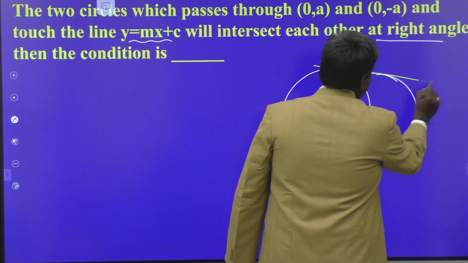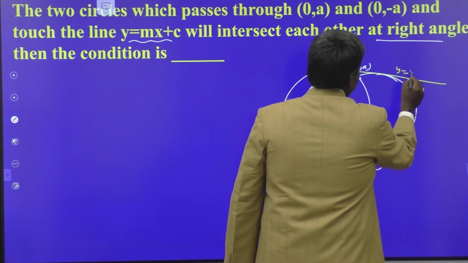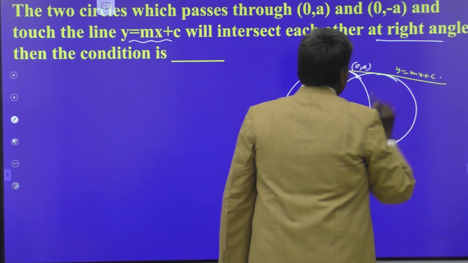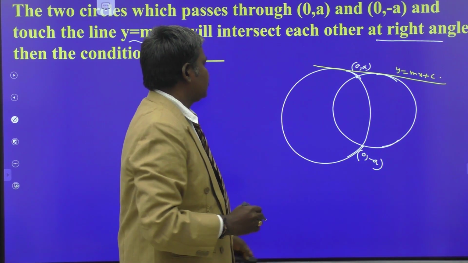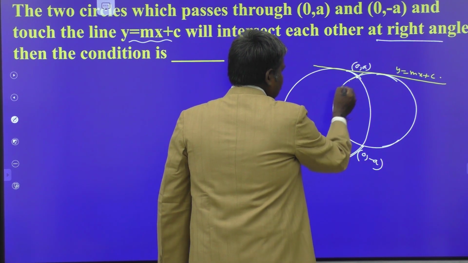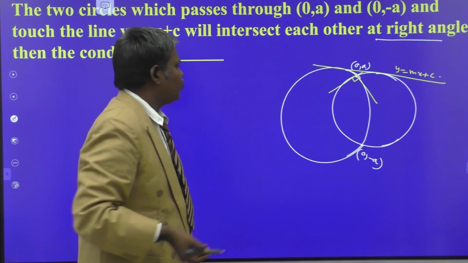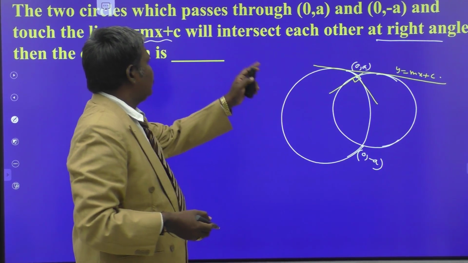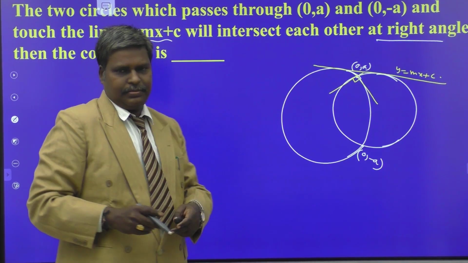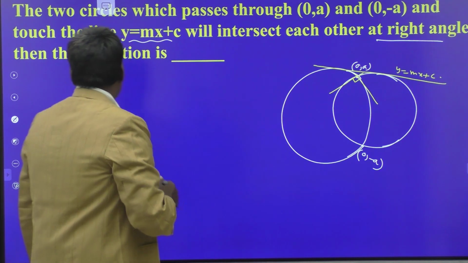This is the line y is equal to mx plus c, a common tangent to both circles. And also the angle between the two circles is 90 degrees. These are the conditions. We have to find the relation between a, m and c. This is the condition. Okay.